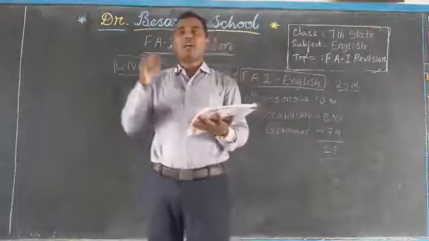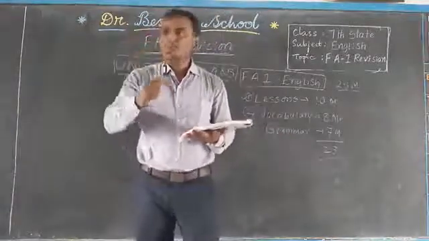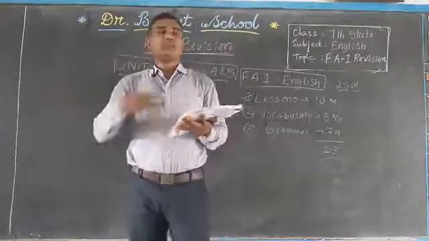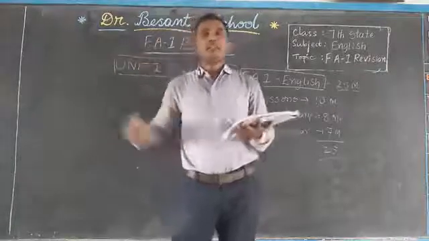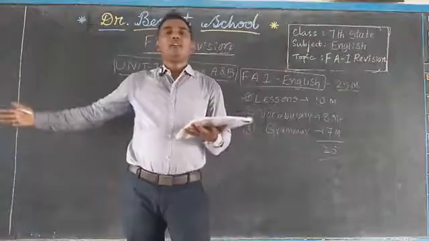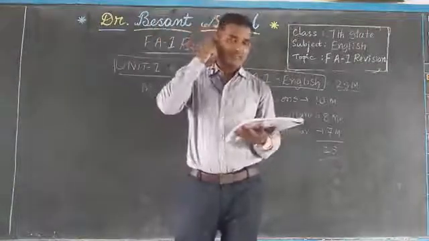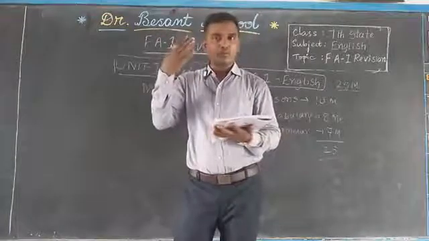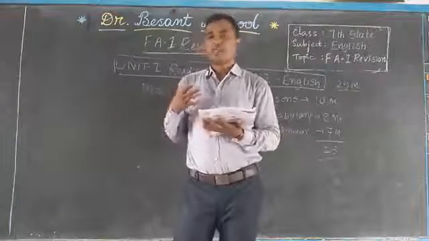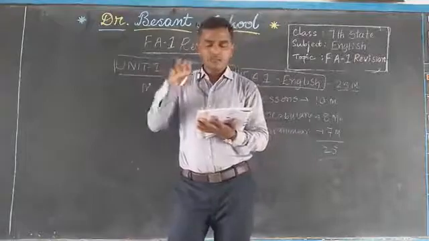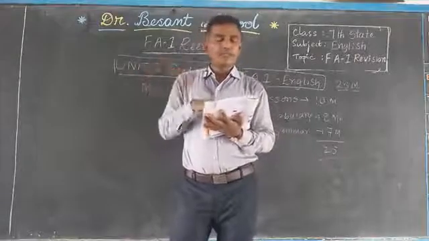See, children, question: how did the town mouse reach the country? By train, by bus, by car, on foot. So you can write by train, right? I hope you could guess how questions will be. Don't confuse and don't worry.